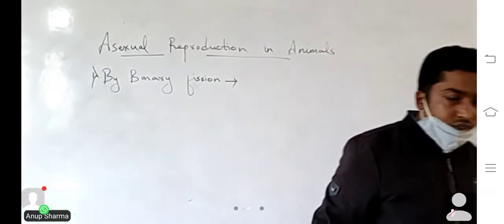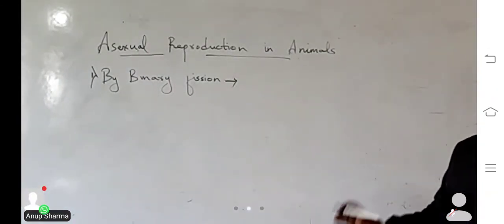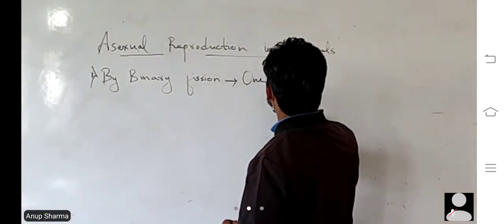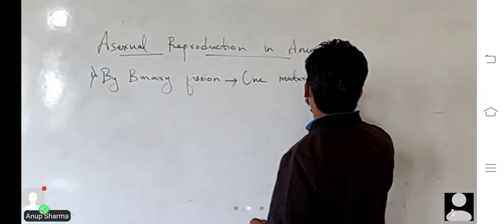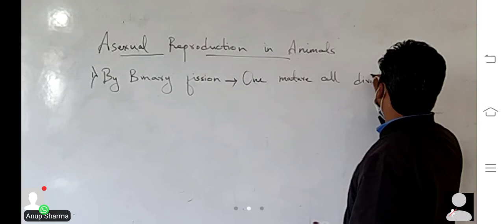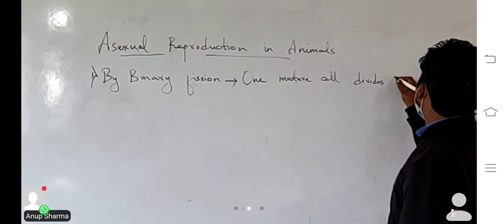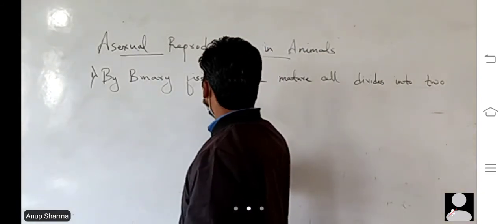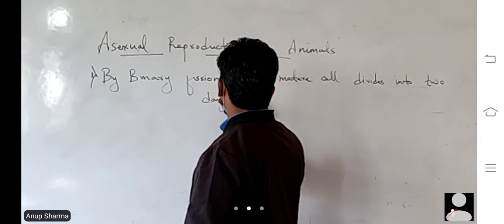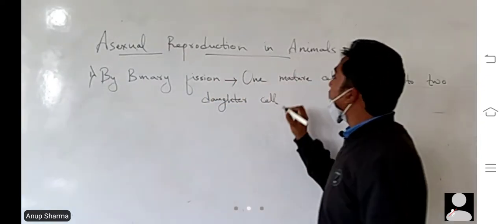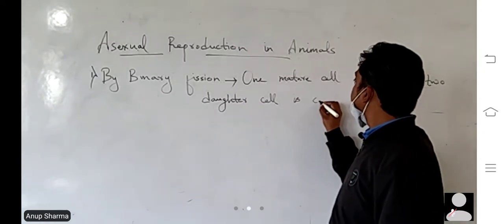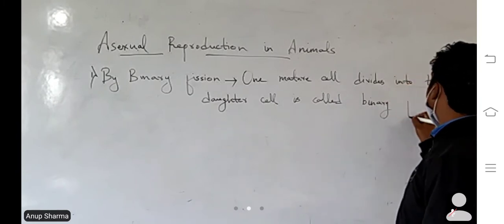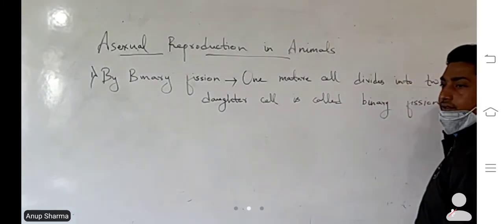So when one mature cell splits into two daughter cells, the process is called binary fission. Here one mature cell divides into two daughter cells.